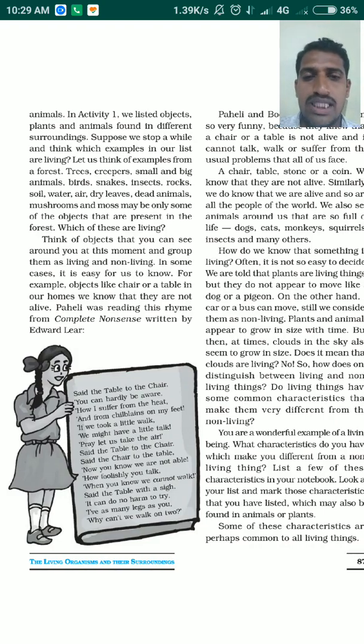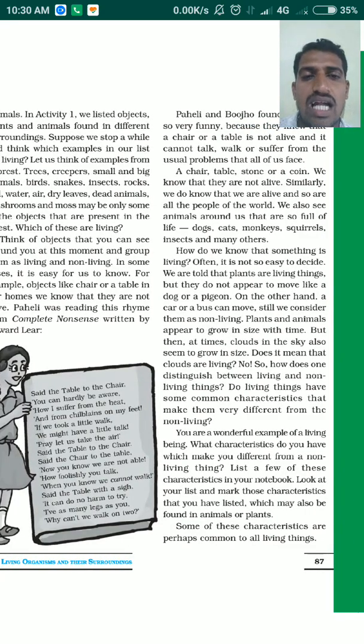So think of the objects that you have seen around you in the forest or at this moment in different surroundings or habitats. Can you group them as living and non-living? So there is an activity where we need to categorize the objects around you, what you see around you, as living and non-living things. Sometimes it is very easy to differentiate. For example, table, chair, all these things we easily find to be non-living things.